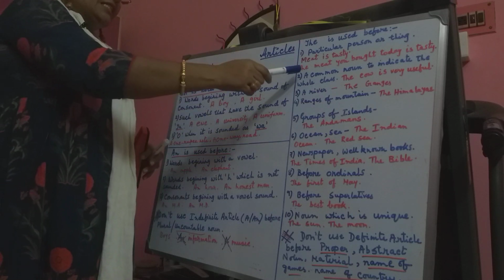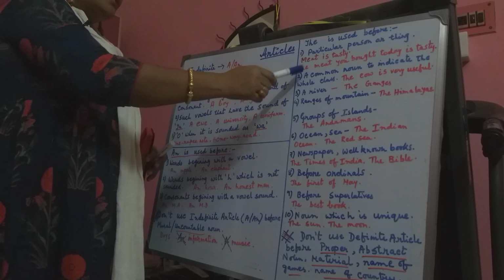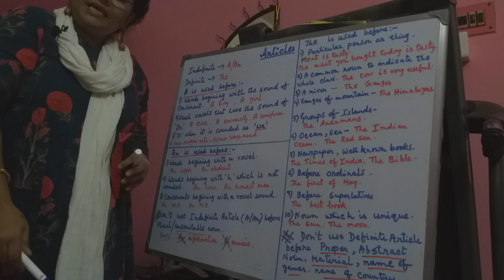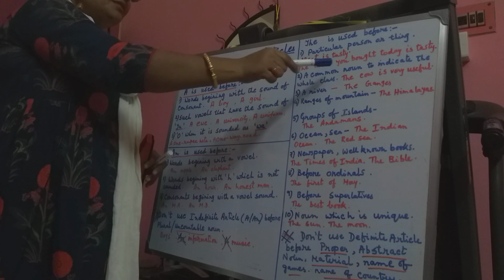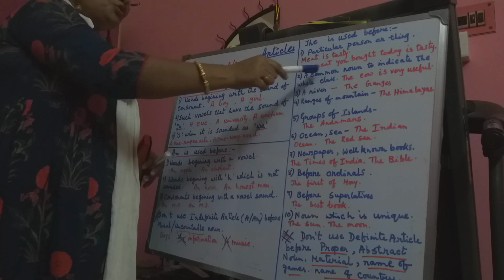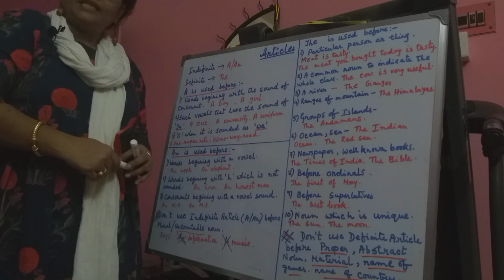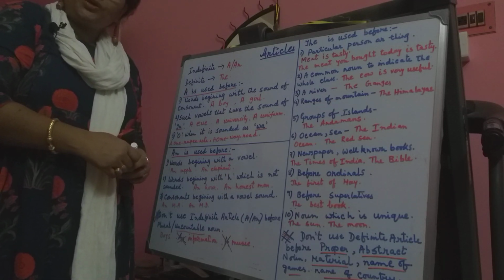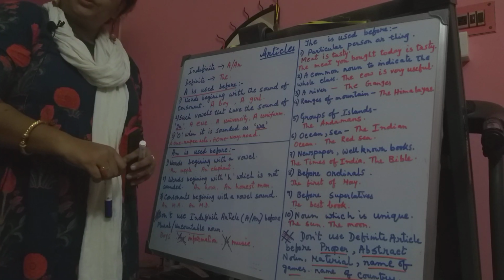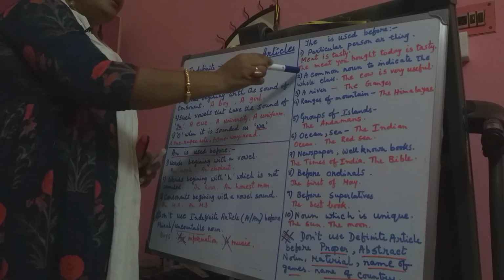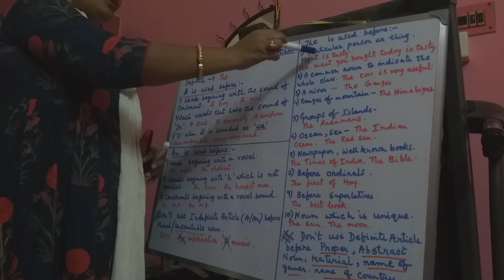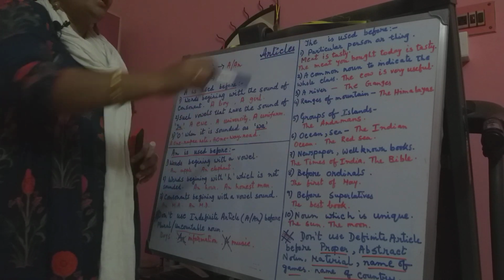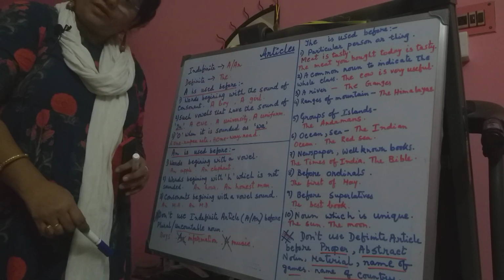And if I say, the meat you bought today is tasty, here just notice, children, that I am talking about a particular meat that you bought today. So we will use the here. That means for a particular person or particular thing we will use the definite article the. Is it clear?